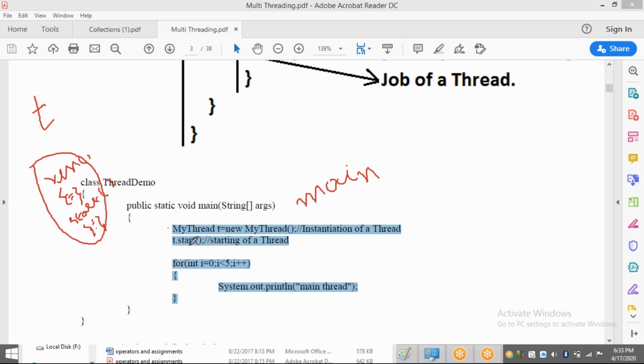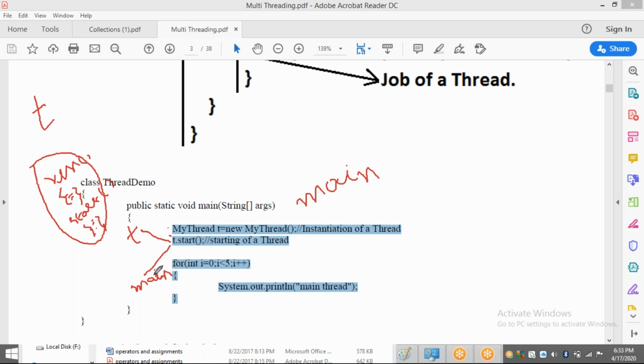Main method. So the statement is executed by main method. Now listen. Whenever main method is going to execute this one, two threads are going to be created. For example, it is t, and one more thread we are having here: main. That means from this step we are having two threads. One is t, another one is main.